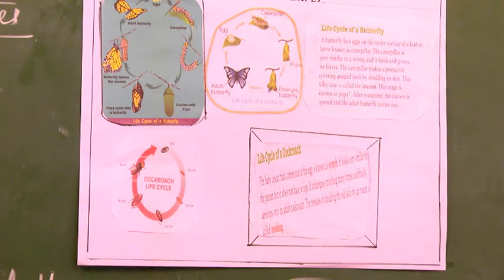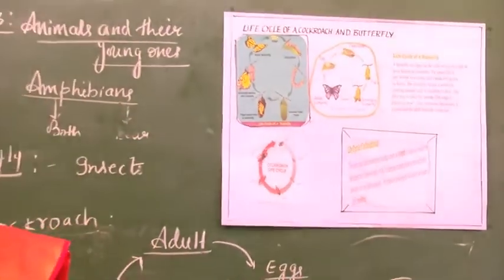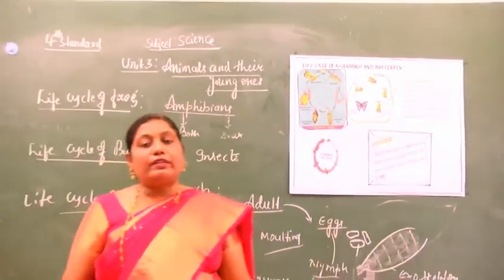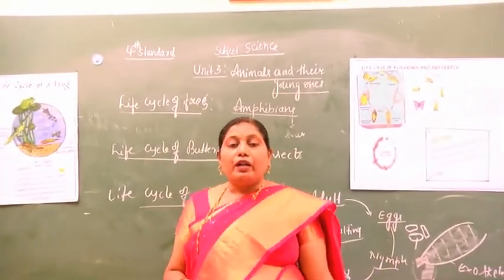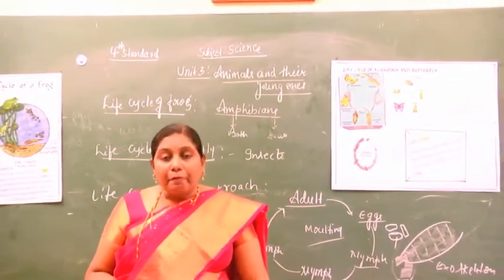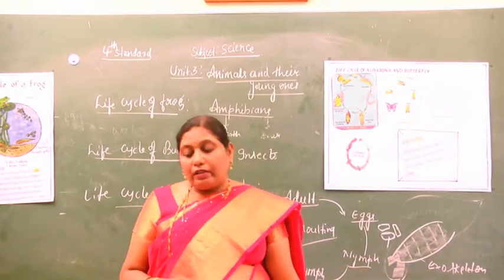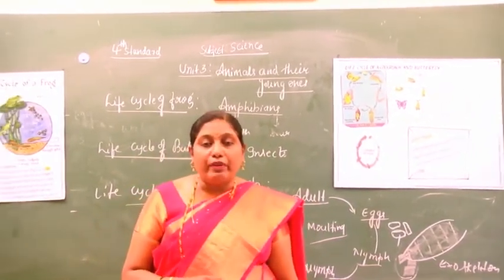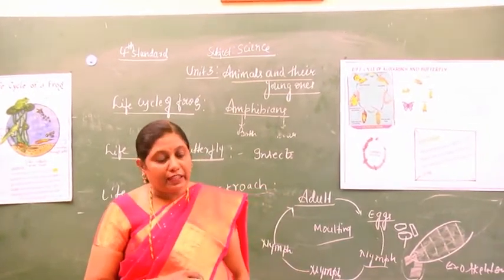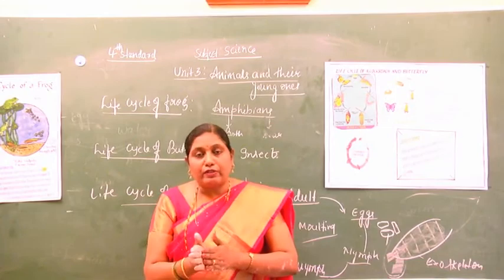Okay. From this, students, we completed the life cycle of eel, the life cycle of butterfly, the life cycle of frog, and also the life cycle of mosquito. In the next class we can study how reptiles lay eggs, and also some of the animals which directly give birth to young ones, that is viviparous animals. After studying reptiles, we can study viviparous animals in the next class.